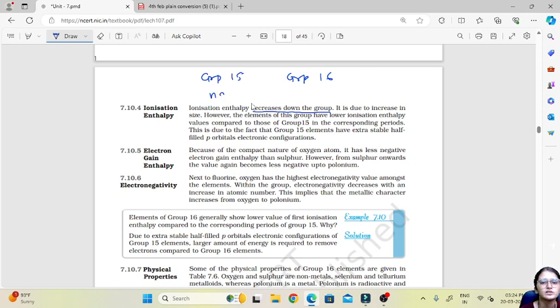Group 15 configuration is ns2 np3 and group 16 configuration is ns2 np4. You can observe both the configurations. Now the p orbital can maximum occupy 6 electrons. So the p orbital here is having only 3 electrons, that means it is a half filled orbital. But here it is having 4, so this is not half filled or fully filled. In half filled and fully filled, the orbital attains stability. So in group 15 there is a stability which makes it difficult to remove the electron. So ionization enthalpy will be high over here as compared to group 16.